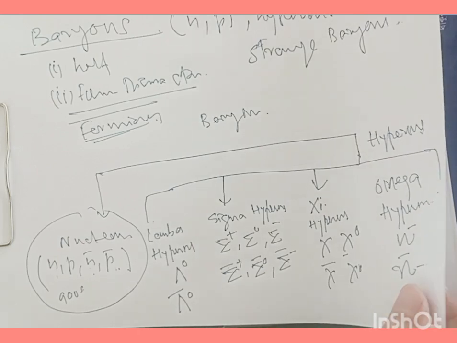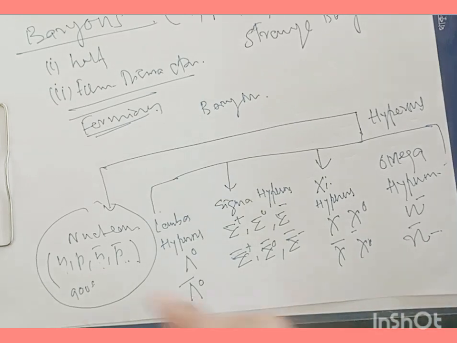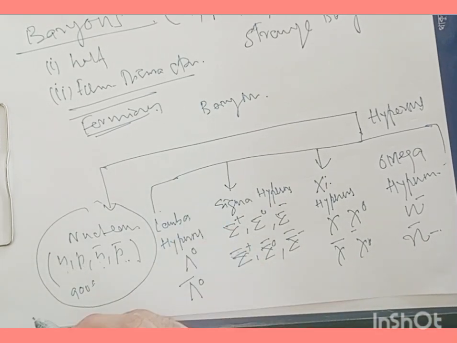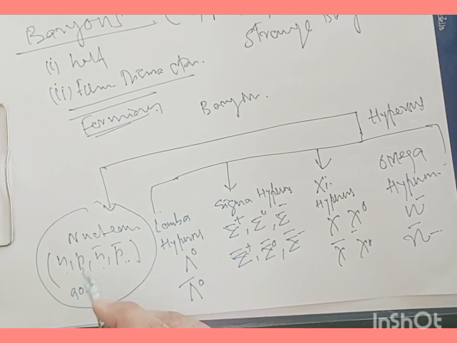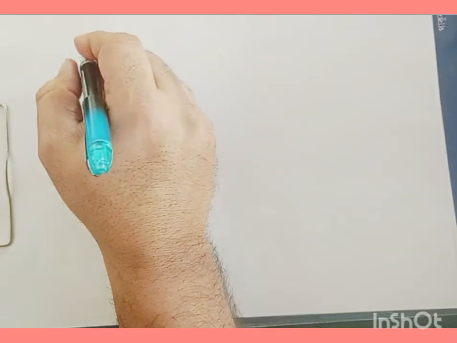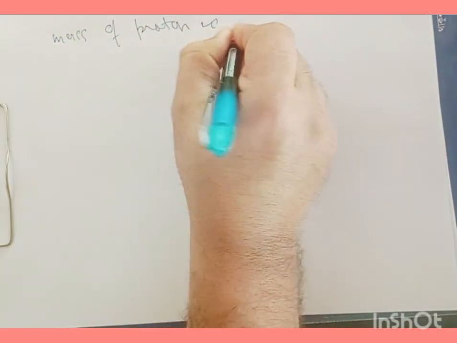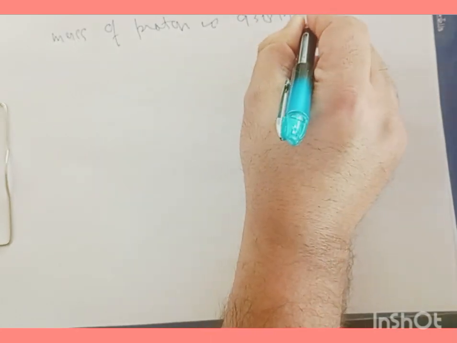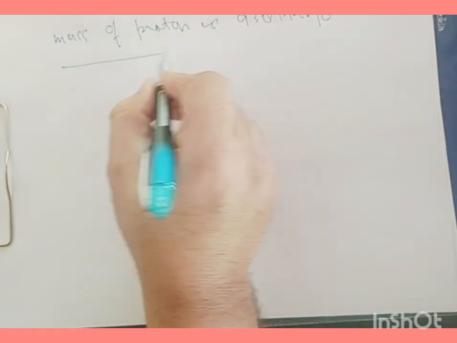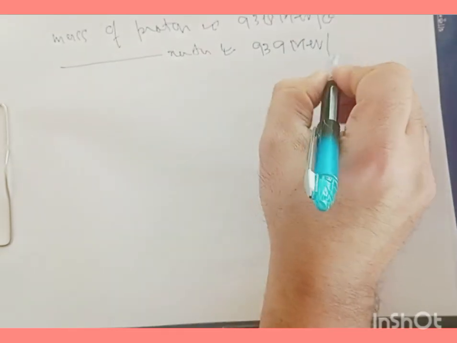Talking about other important properties of these nucleons, the proton is a positively charged particle, and its charge is 1.6 times 10 to the power minus 19 coulombs. The neutron does not have any charge. The mass of the proton is 938 mega electron volt per c square, and the mass of the neutron is 939 mega electron volt per c square.